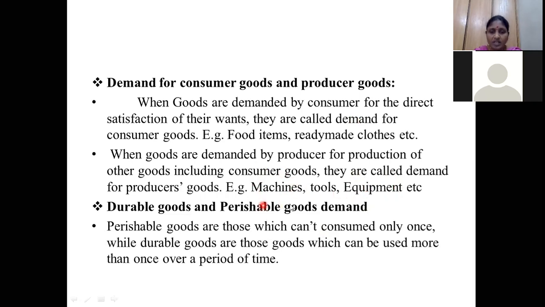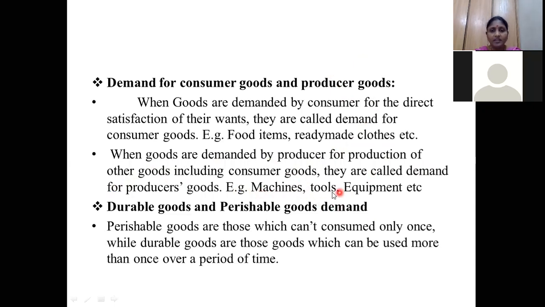Producer goods are goods we buy to prepare other goods. Sometimes with these goods we prepare consumer goods. When goods are demanded by a producer or manufacturer for the production of other goods, such goods are called producer goods.